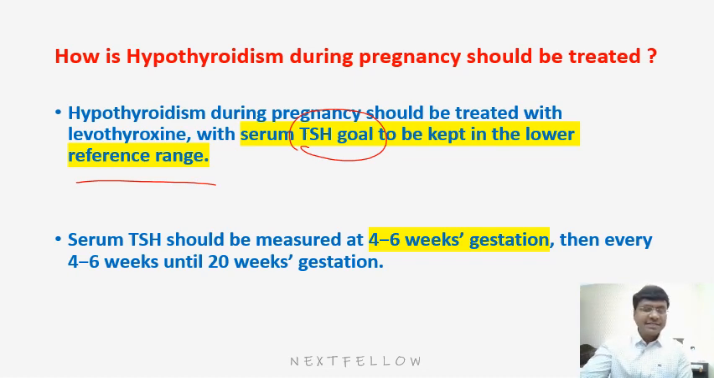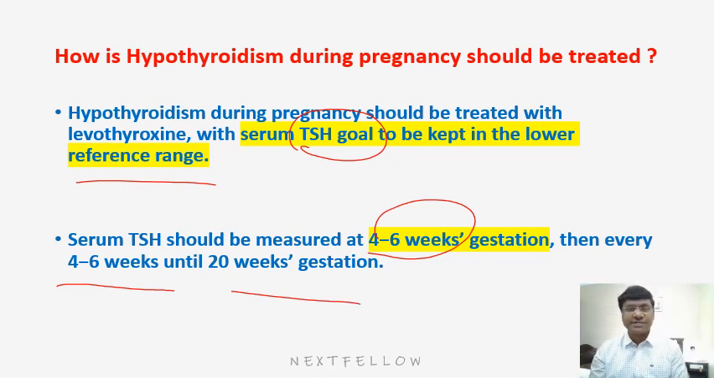Now, the serum TSH should be measured at 4 to 6 weeks gestation. 4 to 6 weeks gestation means around your first month or 1.5 months. Then every 4 to 6 weeks until 20 weeks of gestation. So this is how hypothyroidism during pregnancy has to be treated.